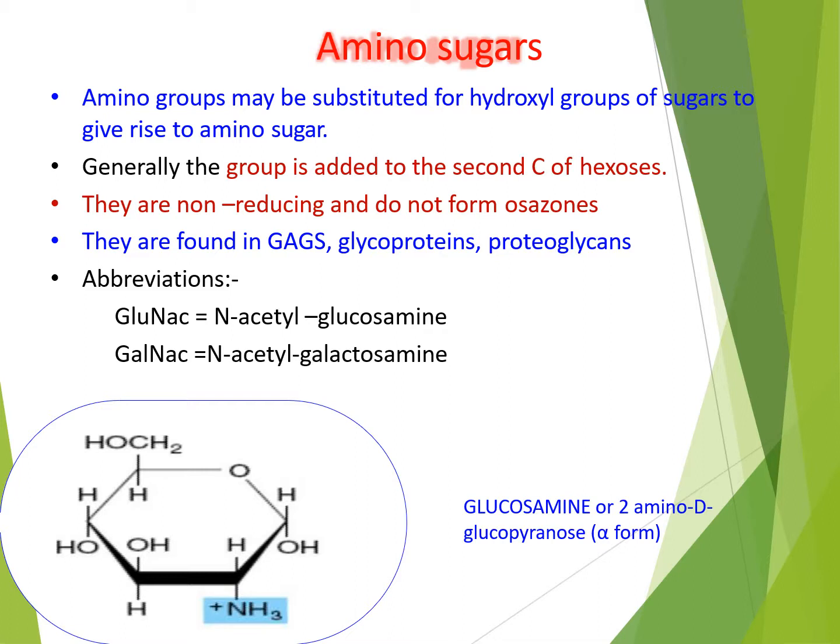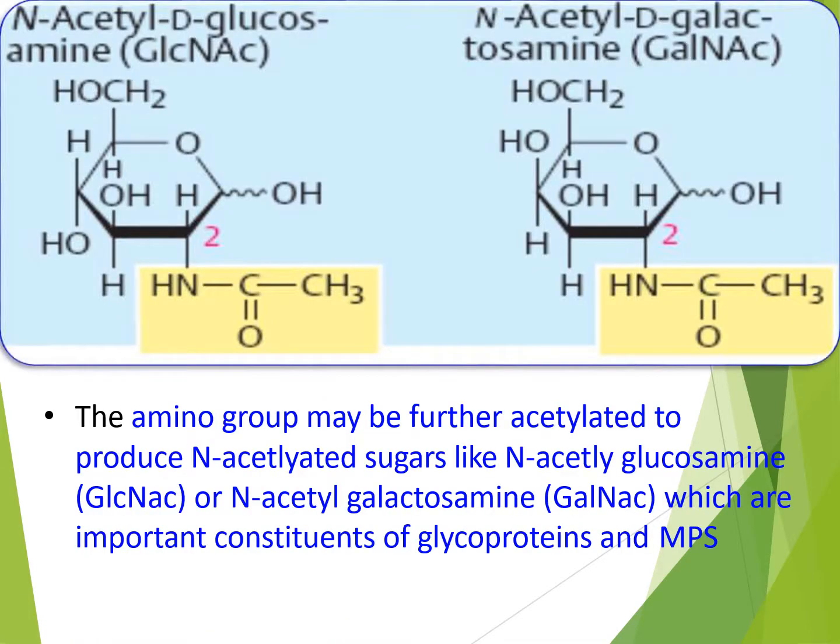They are found in N-acetylglucosamine, glycoproteins and proteoglycans. And here you can see the amino sugars. The amino group may be further acetylated to produce N-acetylated sugars like N-acetylglucosamine or N-acetylgalactosamine, which are important constituents of glycoproteins and membrane polymers.